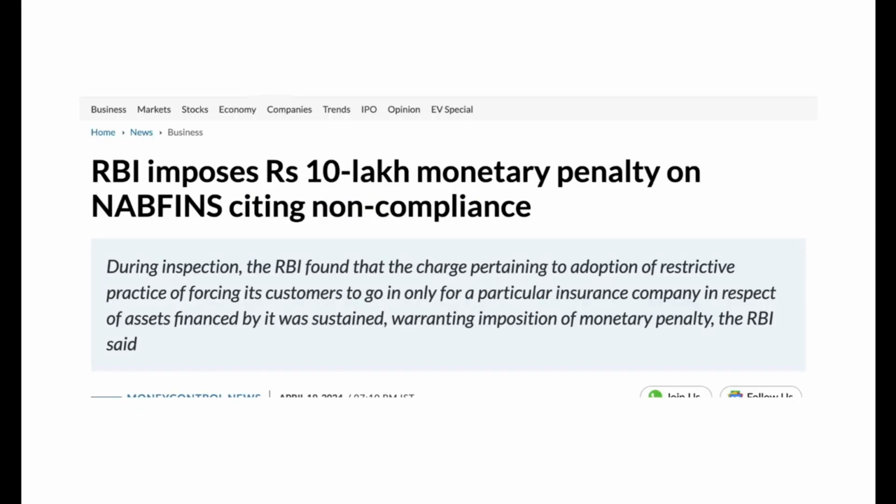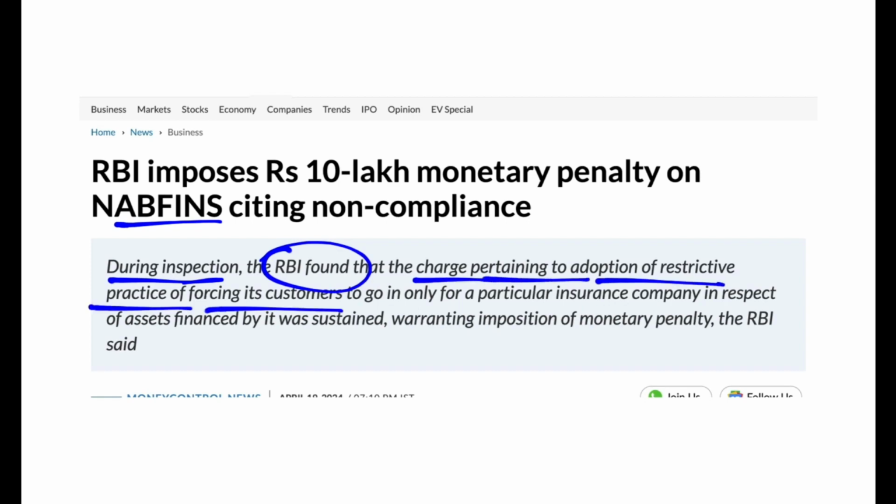Okay. NAB Fins. What was NAB Fins doing? So I will tell you. During inspection, the Reserve Bank of India found that the charge pertaining to adoption of restrictive practice of forcing its customers to go in for a particular insurance company in respect of the assets financed by it was sustained, warranting imposition of monetary penalty. So I will tell you what NAB Fins was doing.